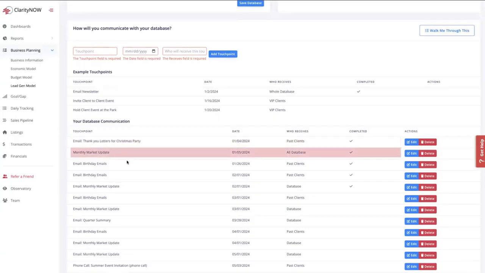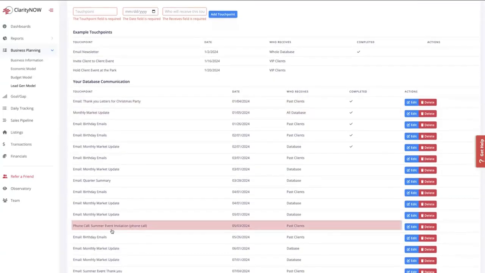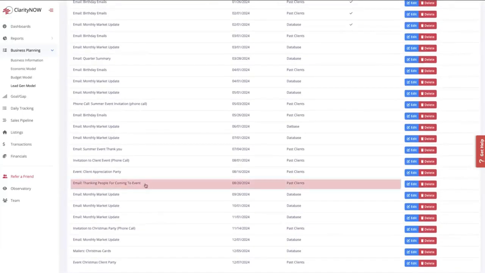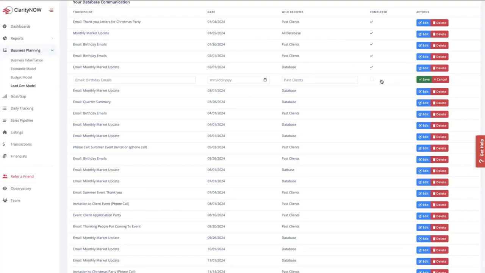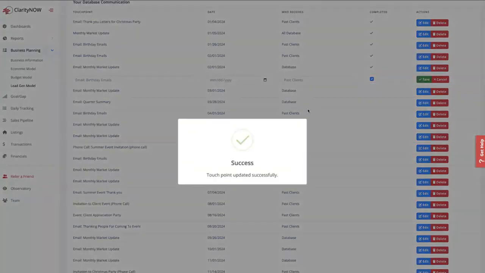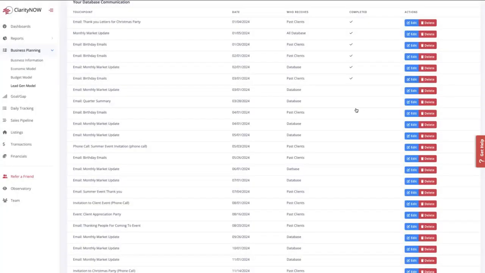Then we're going to do a monthly market update. And then over here, we're going to call them for our summer event invitational. And down here, we're thanking people for coming to a separate event that we came to. So you can put your entire database plan in here. It's automatically going to put it in chronological order. And as you go throughout the year, I simply can hit edit, and we completed that task. We sent out the birthday emails for March. That's a success. And now I'm on to the next task.